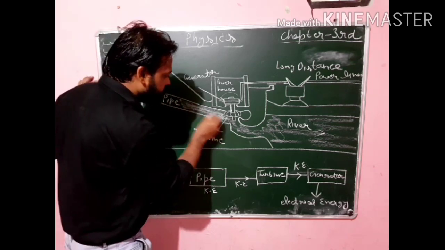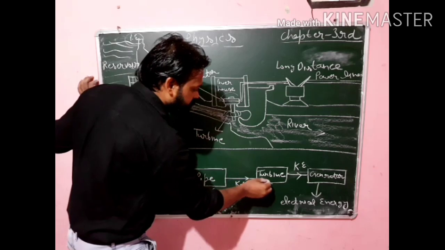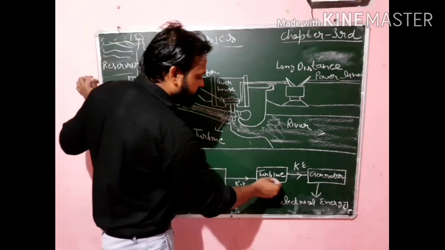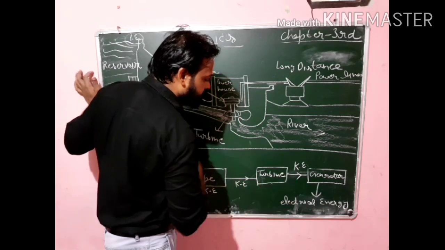And when the water reaches the turbine through the pipe, it rotates the wheels of the turbine.